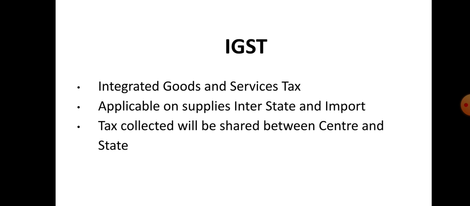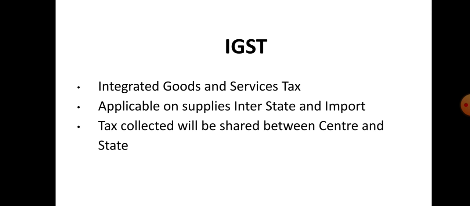IGST. The expansion is Integrated Goods and Service Tax. IGST is a mechanism to monitor the interstate trade of goods and services and ensures that the SGST component accrues to the consumer state. It would maintain the integrity of ITC, that is the input tax credit chain, on interstate supplies.